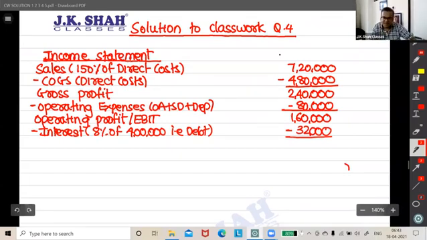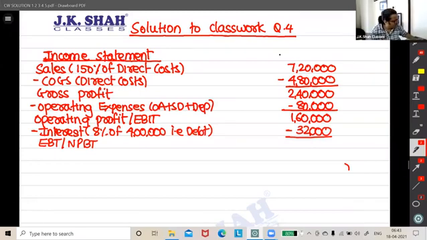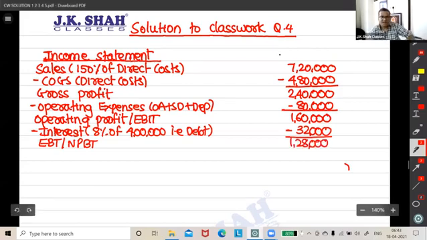Okay. Yes, correct. After this, it is earning before tax. Also can call it NPBT. If anybody is surprised by the format, please refer to our theory part, where we have prepared the income statement. We are not doing anything different. We're just following the same, guys. 1,28,000 less what?